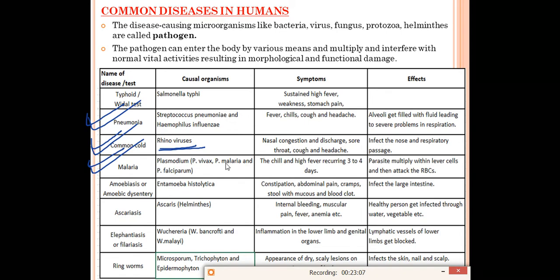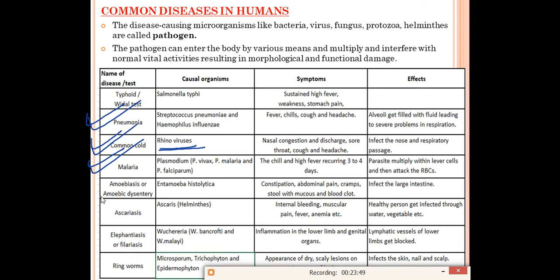Next, what are the symptoms which we can see in a person who is suffering from malaria? Chills and high fever recurring every 3 to 4 days. The person will feel very chilly, and he will continuously get fever for 3 to 4 days. Now, what are the effects in malaria? Parasites multiply within liver cells, and they attack the RBC. Once the parasite enters our body, when the female mosquito bites you, through the saliva of that female mosquito, that infection or that Plasmodium will enter your body. It will reach the liver cells, and over there they will multiply, and they will attack our RBC. After that, the infection will spread in our whole body.